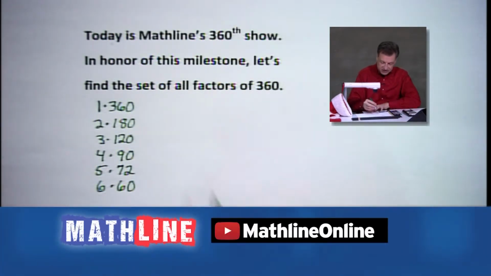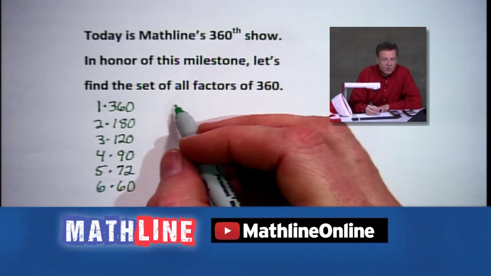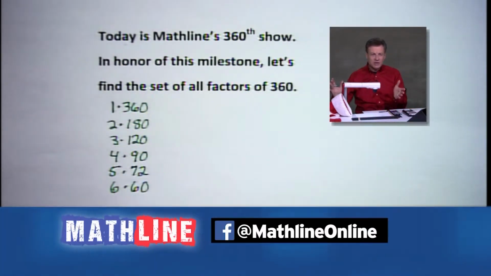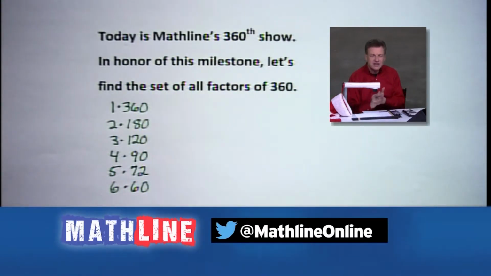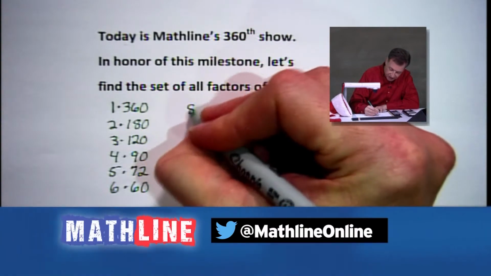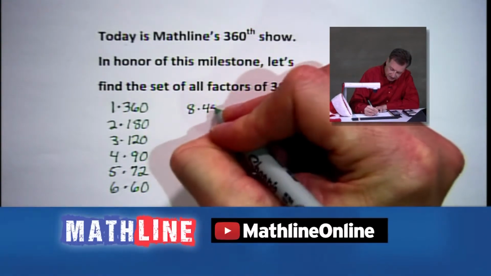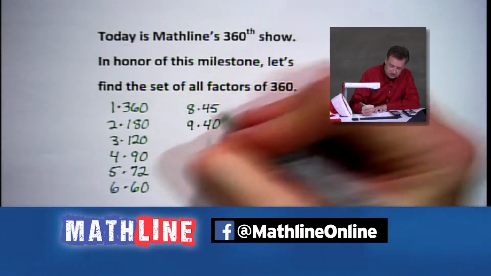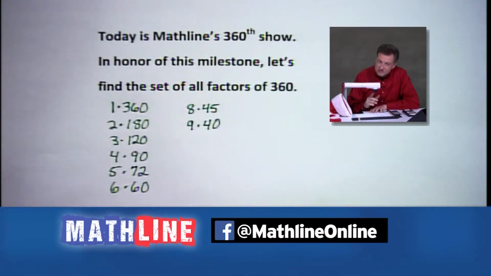Let's see what else happens. Let's move another column over here. We're going to go to 7. No, we can't do 7. It's lucky 7, but we cannot do it here because 7 won't divide into 360 evenly. So let's go to 8. Let's pick up 8. 8 times your 45. How about it? 9 times a big old 40. Goodness, is every number? Nope, 7 didn't work, but almost every other number has worked.